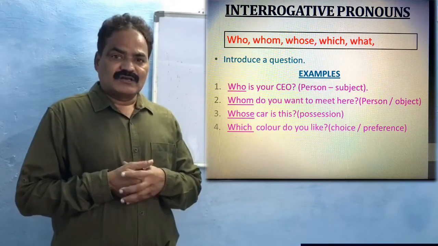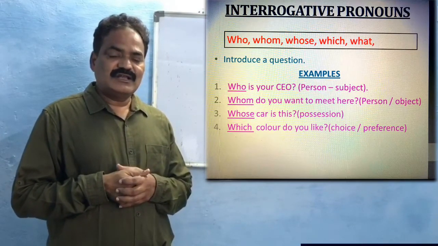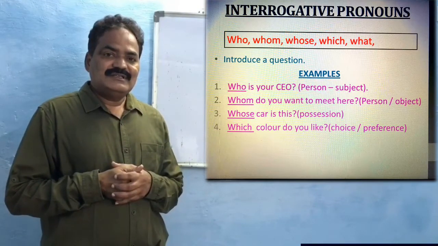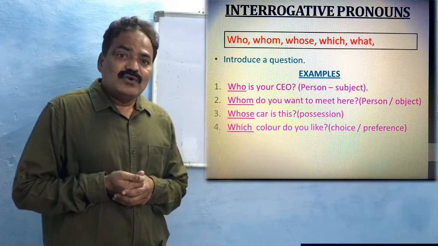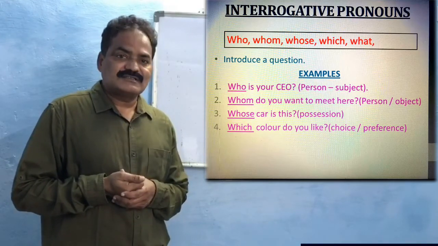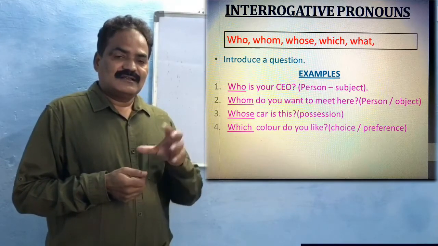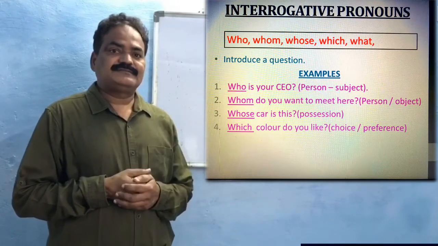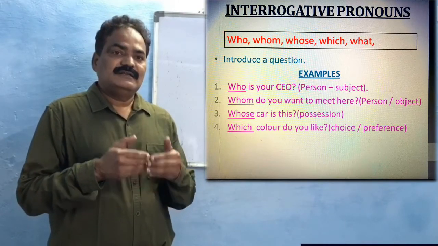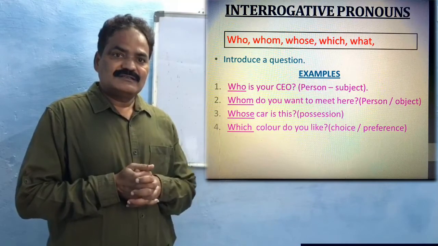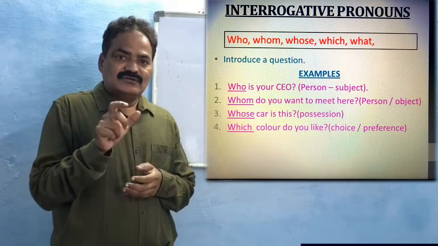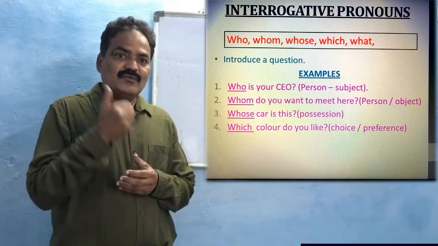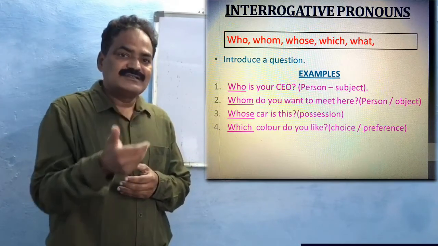The fourth one, which color do you like? Which is also an interrogative pronoun, used to know the preference of the person. There are a few colors and the person likes some color most. So we are questioning the choice of that person.